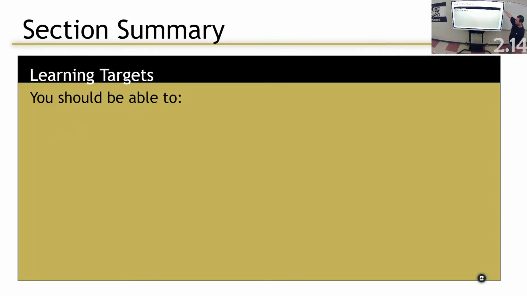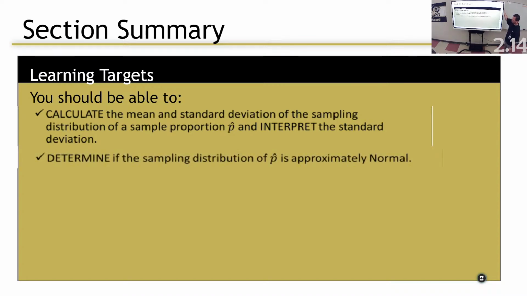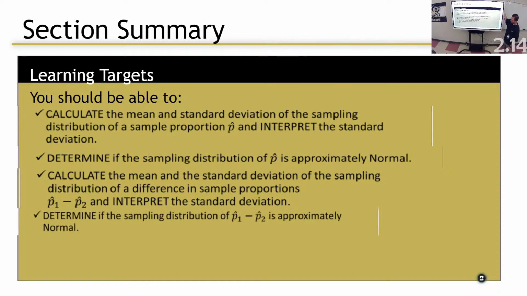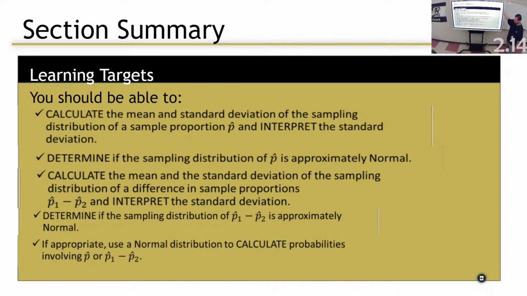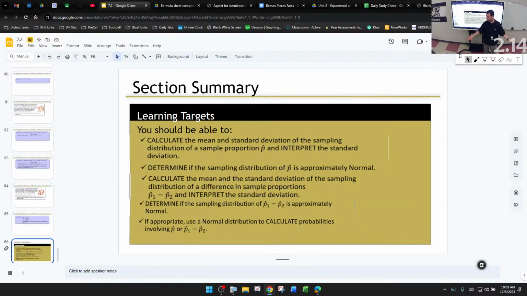I hope, guys, you can calculate the mean and standard deviation of a sampling distribution and interpret the standard deviation. I hope you can determine if the sampling distribution is approximately normal or not. I hope you can calculate the mean and standard deviation of the difference of two samples, and determine if the sampling distribution of the difference is approximately normal. And then calculate normal probabilities. Did I let you down and say this was difficultly hard? Easy peasy, lemon squeezy, till you get to some of these questions. I'm kidding.